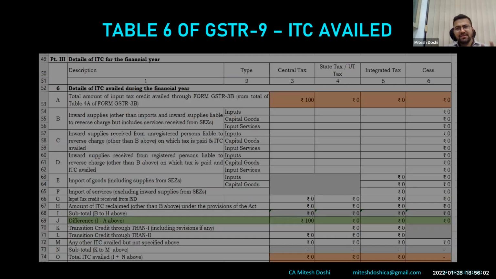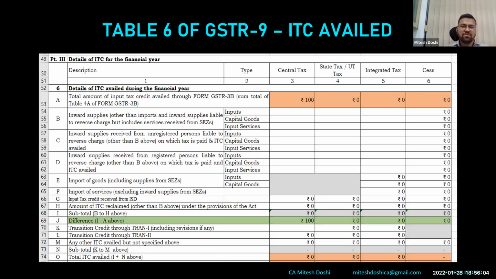So in the ideal scenario, 3B would consist of all these ITCs. This is table 6 of GSTR 9, ITC availed. Table 6A is basically ITC as per 3B, which will be auto-populated here. And 6B is normal B2B supplies, that is, local supplies received other than RCM and import. Thereafter, RCM supplies are to be disclosed in 6C and 6D.